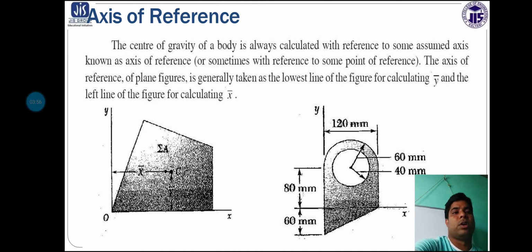So this is the figure showing how to assume the x bar and y bar in terms of the axis of reference.